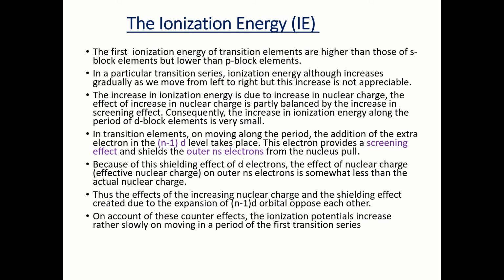The first ionization enthalpies of the 5d series of elements are much higher than those of the 3d and 4d elements, and this is because the 4f orbitals have a poor shielding effect. As a result, the outer electrons experience a greater nuclear attraction, and this leads to a higher ionization energy for the 5d transition series.